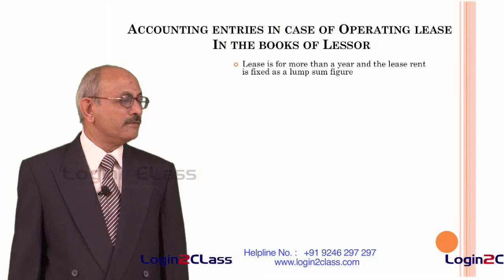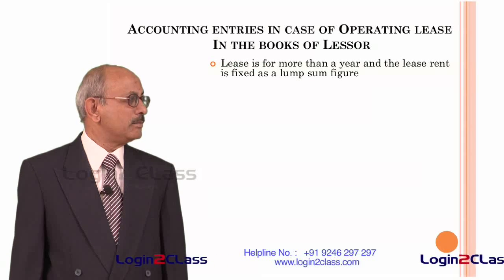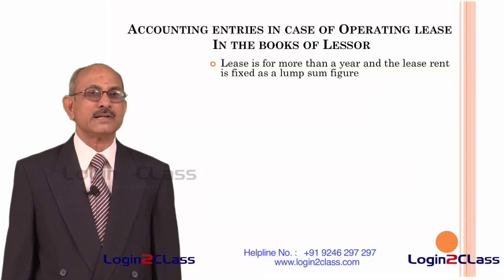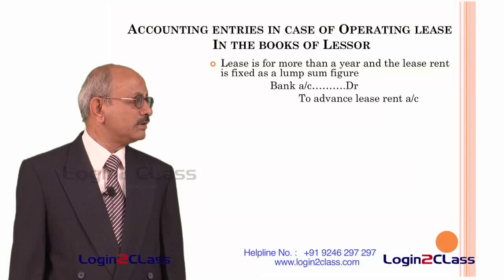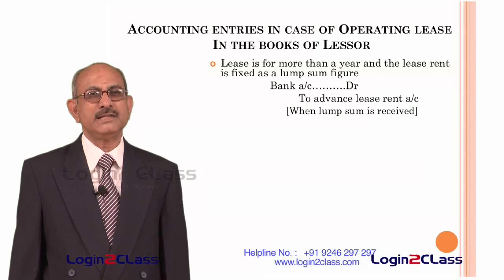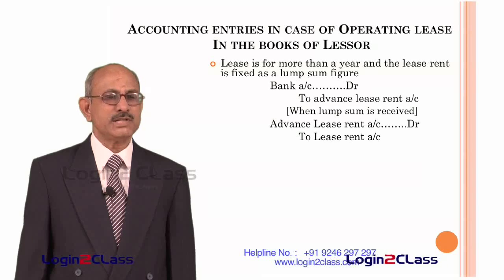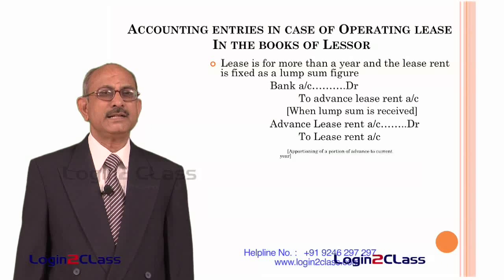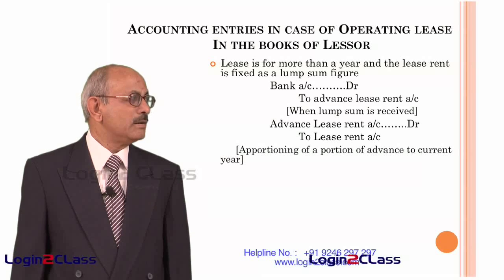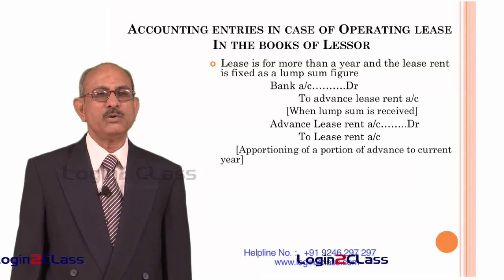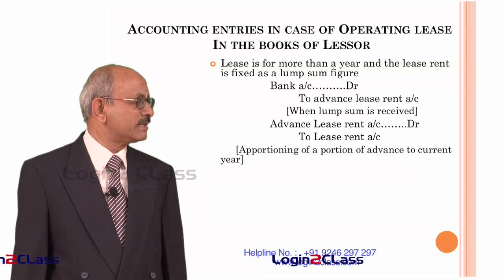And where the lease is for more than a year, but the lease rent is fixed as a lump sum figure, then a different sort of accounting has to be followed. As soon as the advance lease rent in lump sum is received, bank account is debited and the advance lease rent account is credited. That becomes an item of income, but it does not pertain to only 1 year. So at the end of the year, certain adjusting entries are required to be passed.